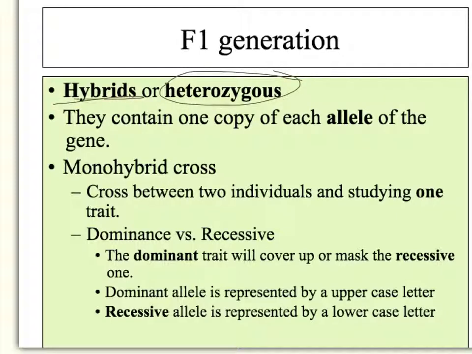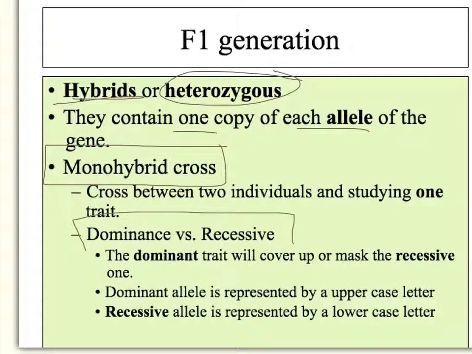And another word for that would be hybrids. So they contain one copy of each of the alleles for that gene. Now a monohybrid cross, which you already did in class, has to do with just one characteristic at a time. Now we also have talked about dominant versus recessive. It's not completely random as to which characteristic we decide is dominant and which one is recessive. I don't just pick, oh, I want tall to be dominant, so I'm going to give it a big T.